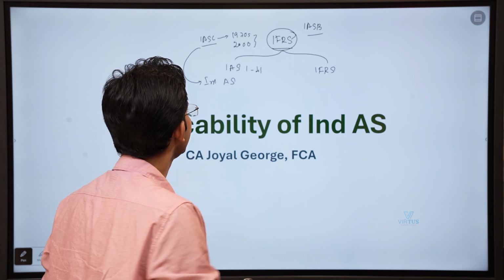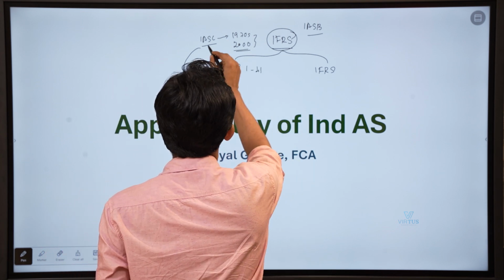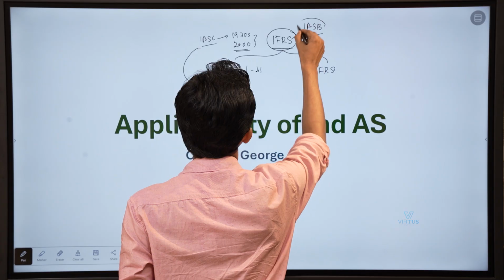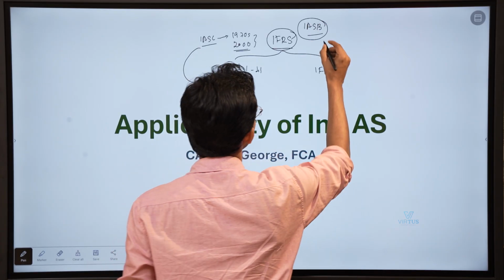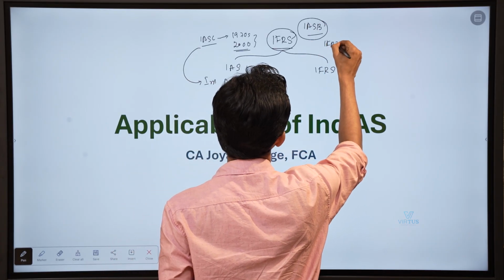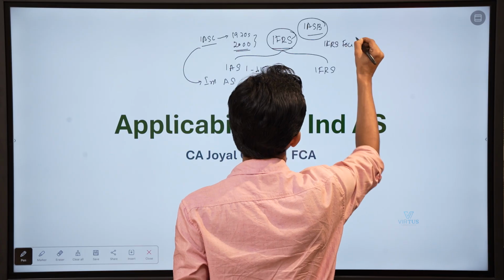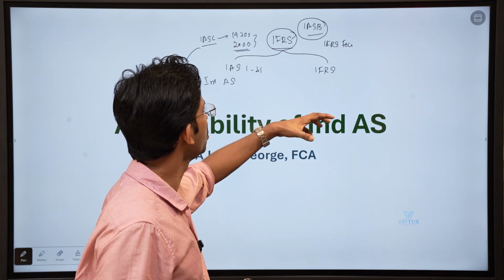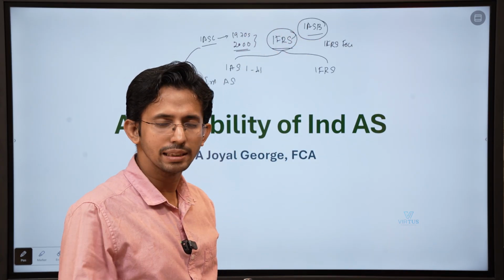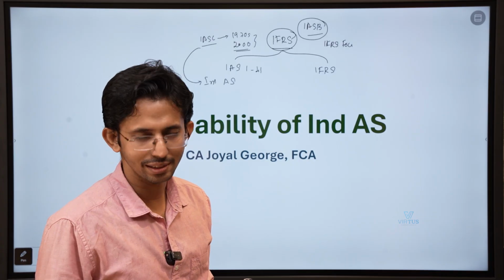Now what happened? In the year 2000, IASC got replaced by a board, IASB, under the IFRS Foundation. The IFRS Foundation came into picture and they institutionalized IASB. They also started issuing new standards.